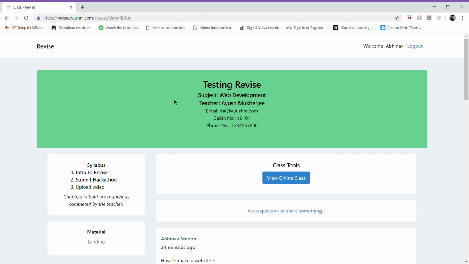This is one of the testing subjects that was created by my team member Ayush Mukherjee. He made himself a teacher account and he's created this course. To the left, as you can see here, I have the syllabus, intro to revise, submit, hackathon, appropriate, just some tests, just for testing purposes. Here's a little information that says chapters in bold are marked as completed by the teacher.